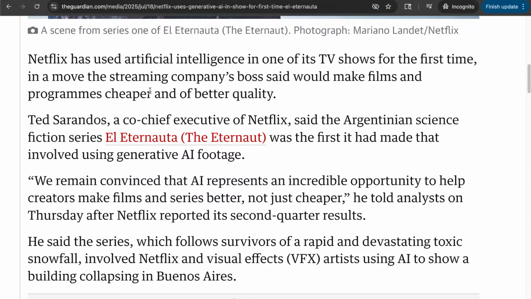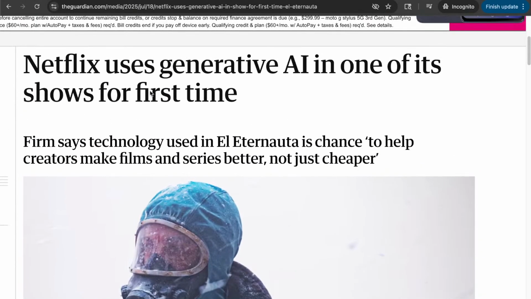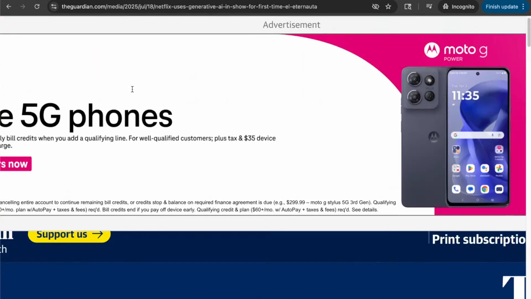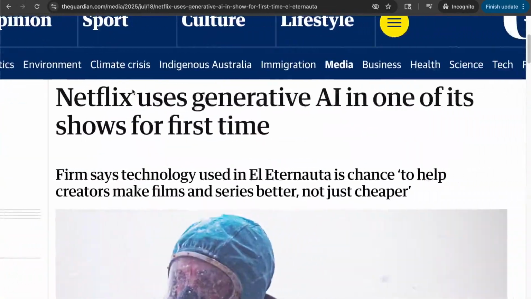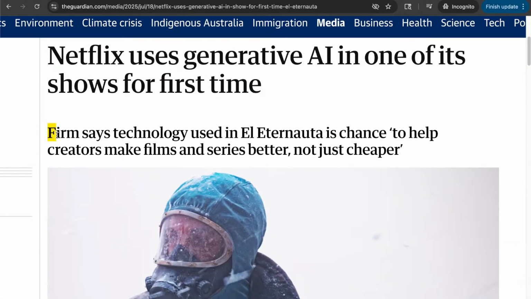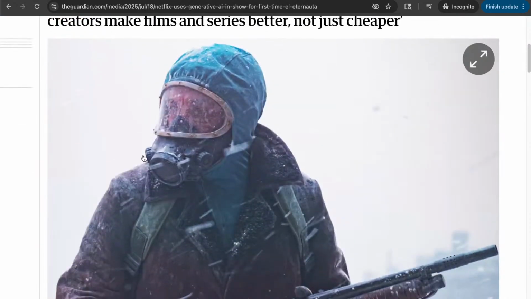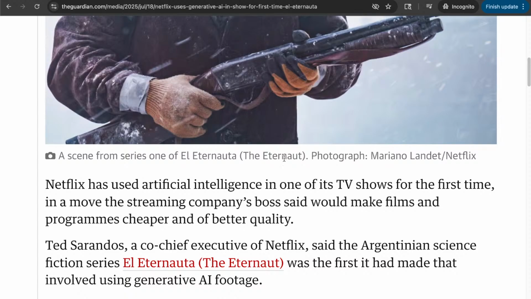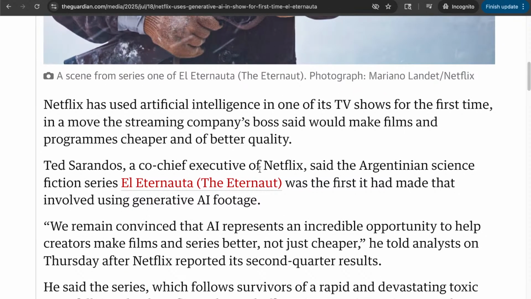I mean, is this good writing? There are too many things here that do not sound clear. The Guardian using, so firm says, is firm a person? What's going on here? I don't see any names here.